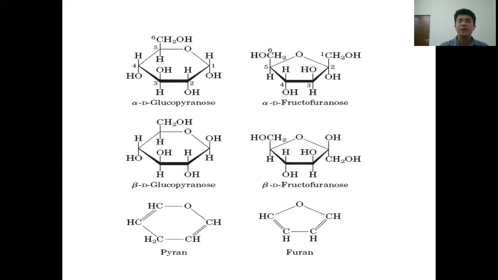Fructose, under cyclic conditions, under cyclization, resembles a 5-membered ring structure called furan, and hence it is referred to as alpha D fructofuranose or beta D fructofuranose. Here also, the orientation of the hydroxyl group on the anomeric carbon is to be compared with the orientation of the hydroxyl group on the fourth carbon.